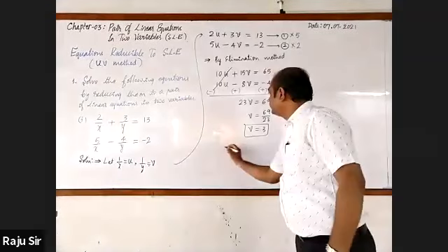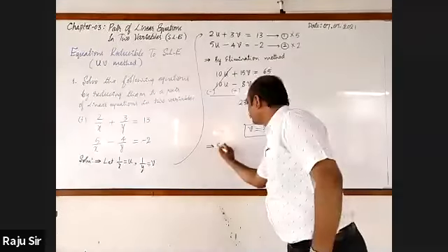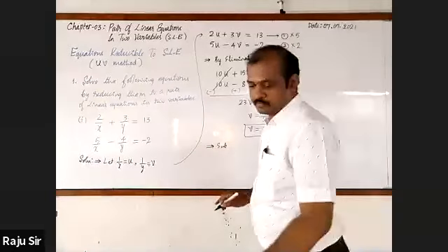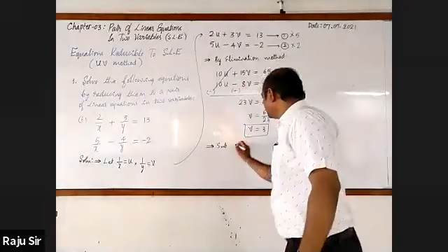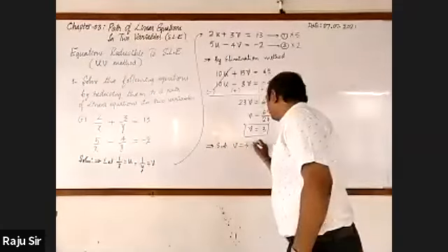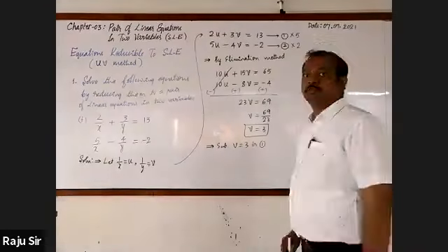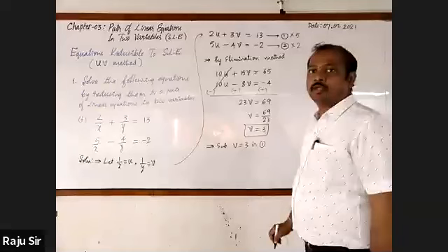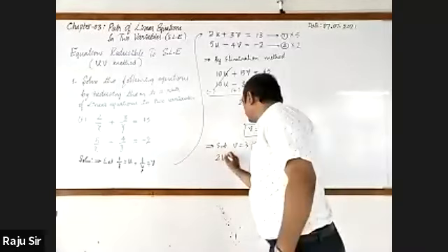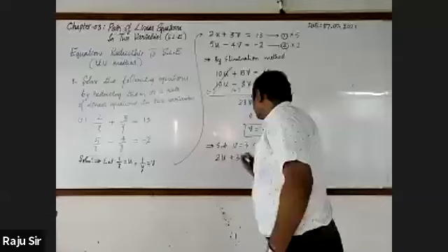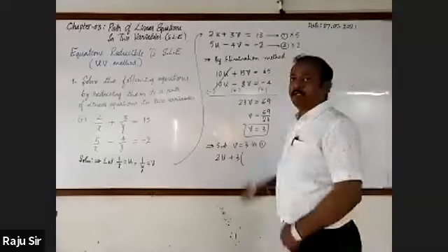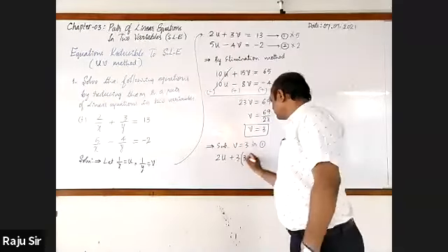Substitute v is equal to 3 in the first equation. 2u as it is plus 3 into v. v is 3.